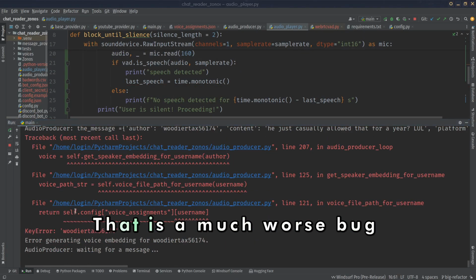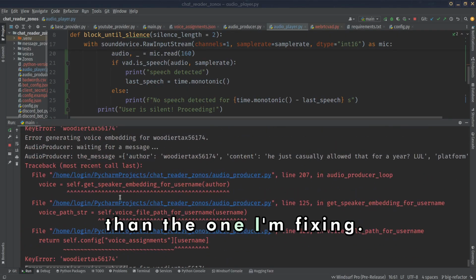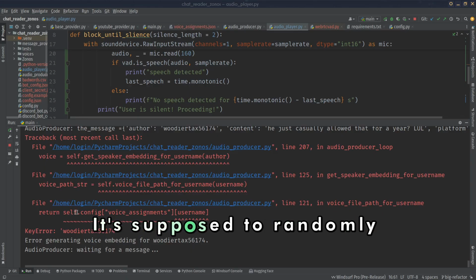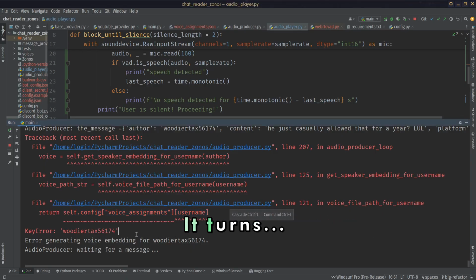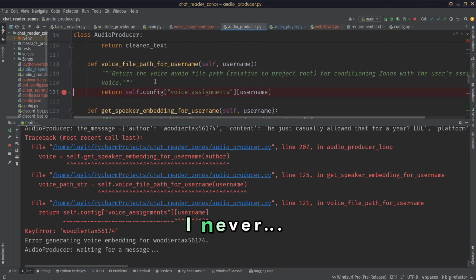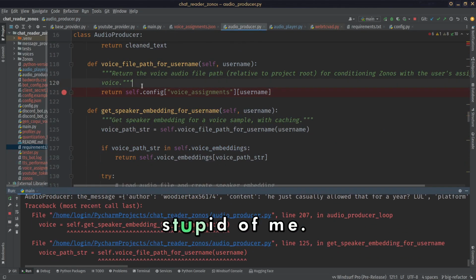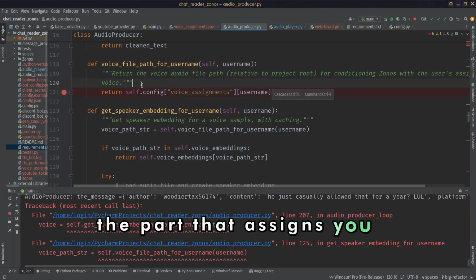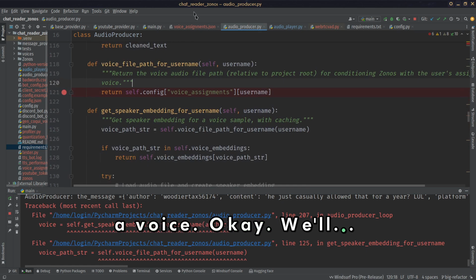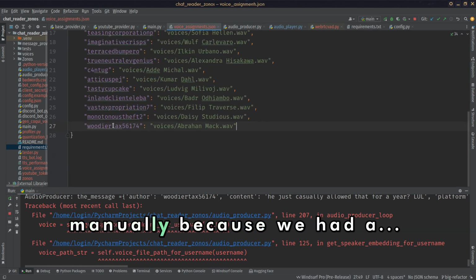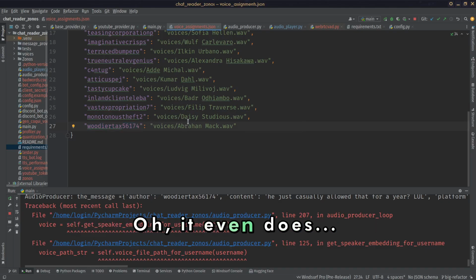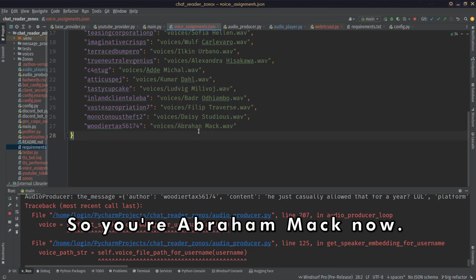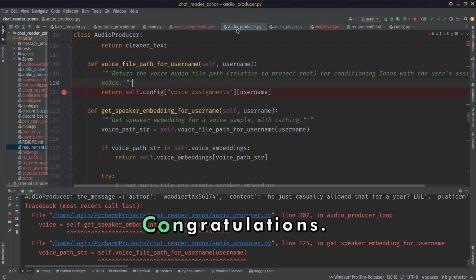Oh, shit. That is a much worse bug than the one I'm fixing. Okay, let me just, shit. It's supposed to randomly give you a voice. I guess it turns out that I never... Wow, that was really stupid of me. I never actually wrote the part that assigns you a voice. Okay, tell you what, I'll just give you one manually. Oh, right, because I also have the other one running. Okay, so you're Abraham Mac now. Congratulations.